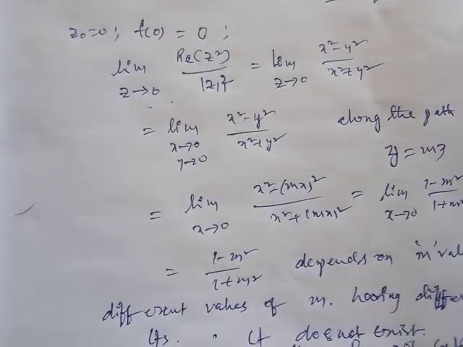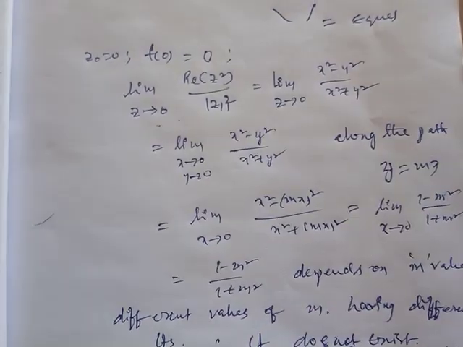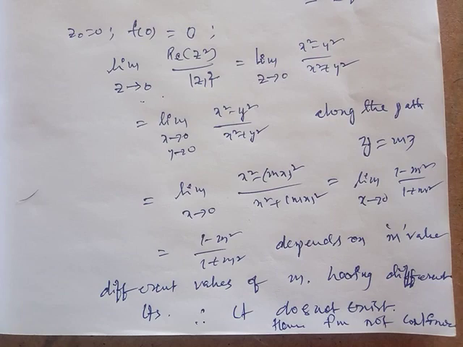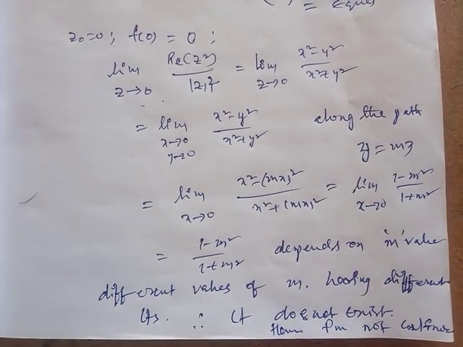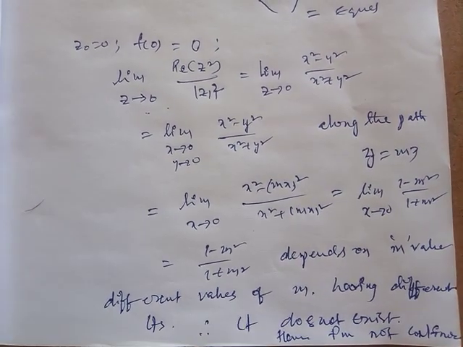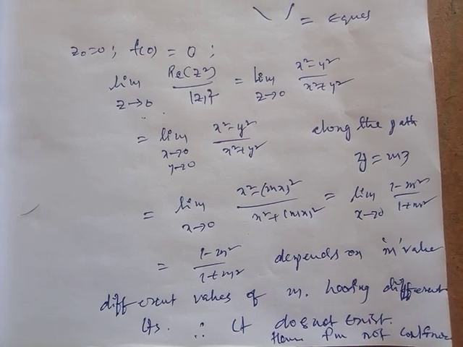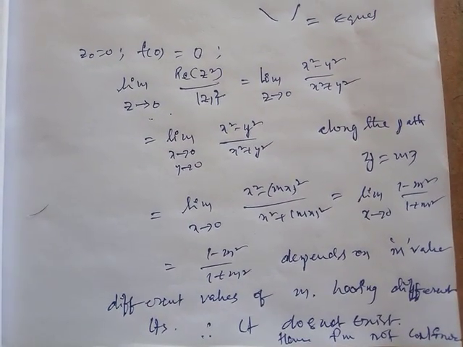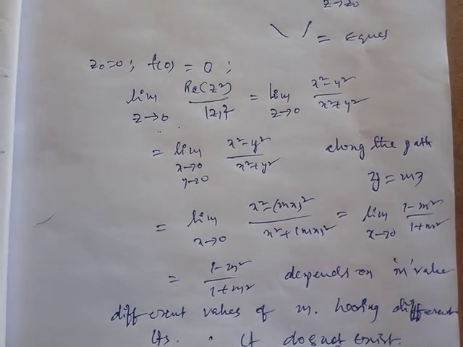If the limit exists and, as the third case, the limit and function value are equal, in that case the function is continuous at the point. But here the limit does not exist, so the second condition fails, therefore the function is not continuous at the point z equal to 0. Okay, this is the procedure to determine whether the function is continuous or not continuous. Now it's clear.